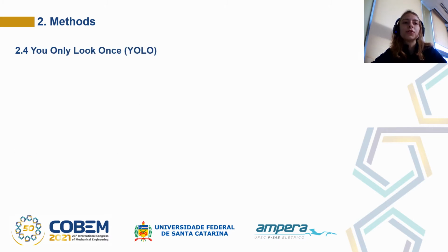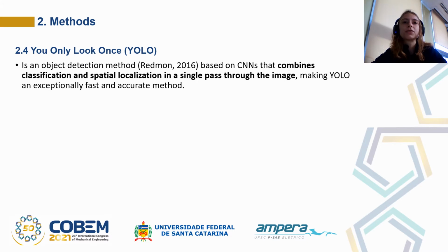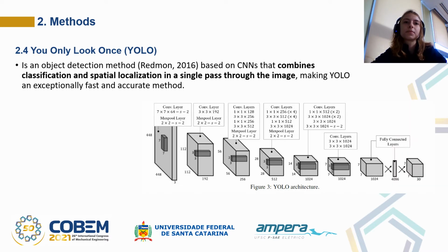You Only Look Once, or YOLO, was proposed by Redmon in 2016 and is an object detection method based on convolutional neural networks that combines classification and spatial location in a single pass through the image. And that's what makes YOLO an exceptionally fast and accurate method. The network combines several convolutional layers followed by max pooling layers, and it has two fully connected layers in the end where both class probabilities and bounding box coordinates are predicted.